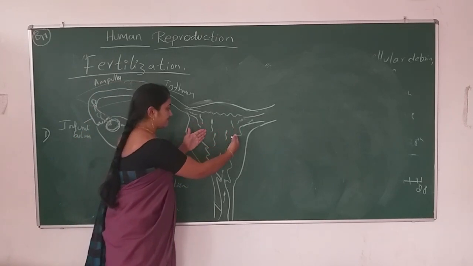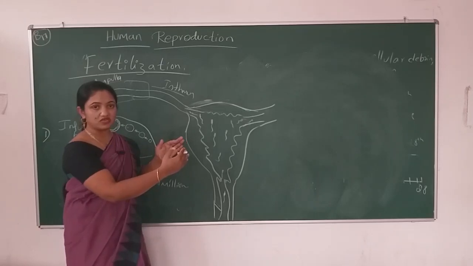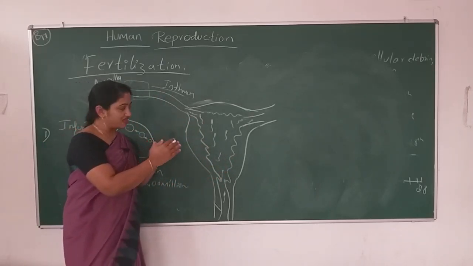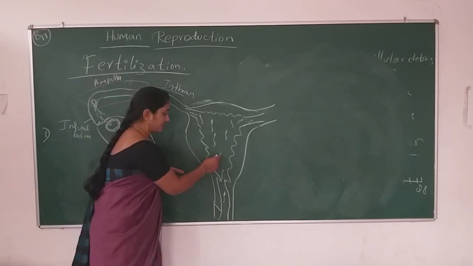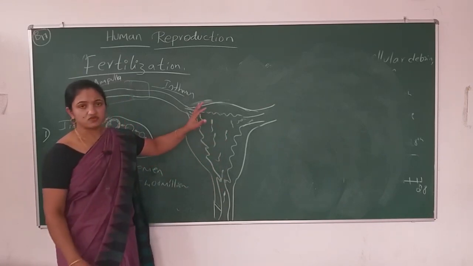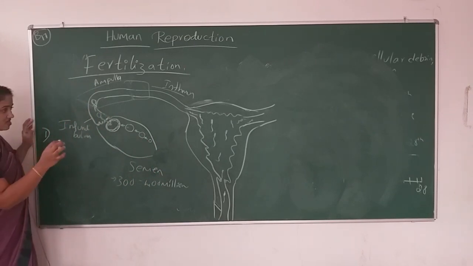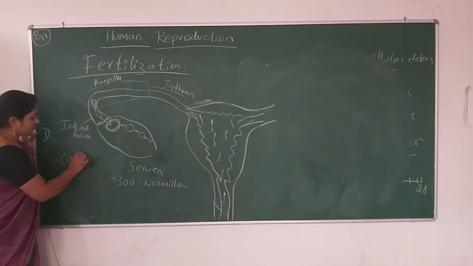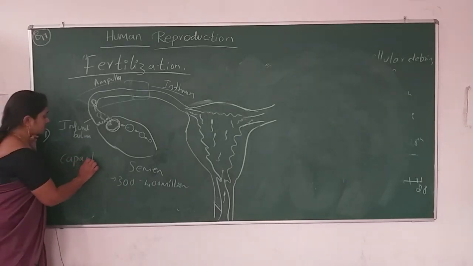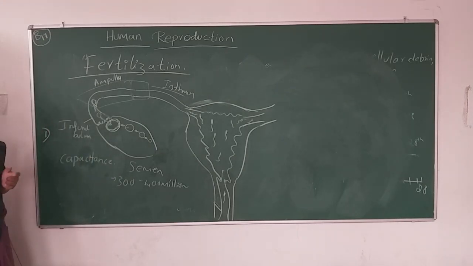The contents present in the uterus, the mucus, will provide some energy, and when the sperm enters inside the uterus, it will become active. That is one concept. That concept or phenomenon is known as capacitation. The process is known as capacitation.